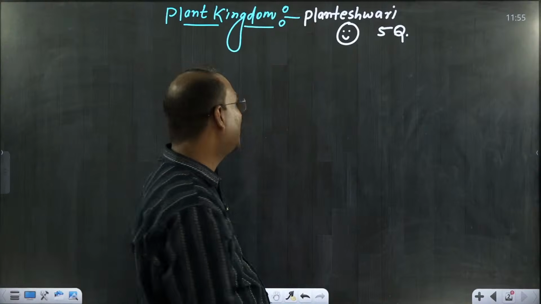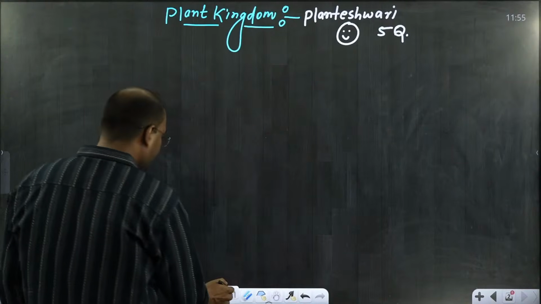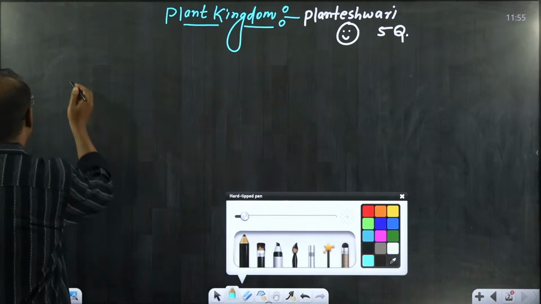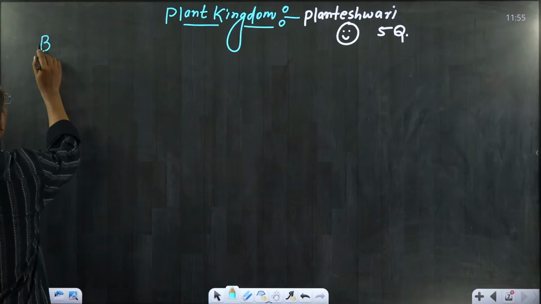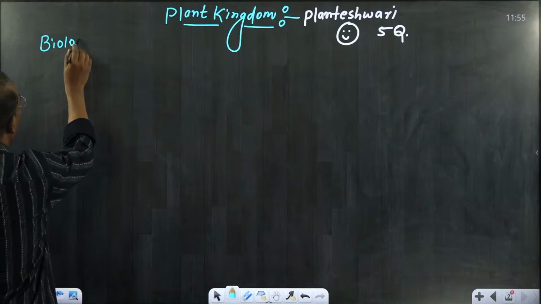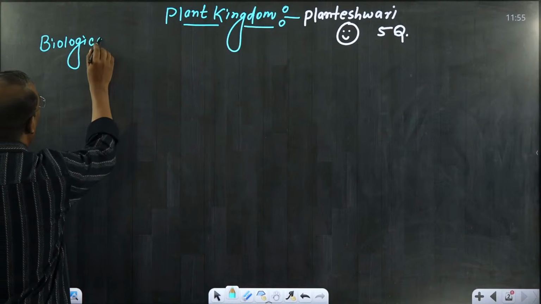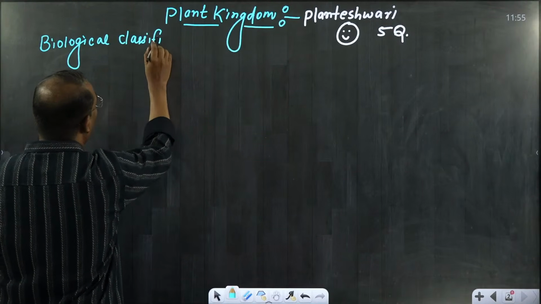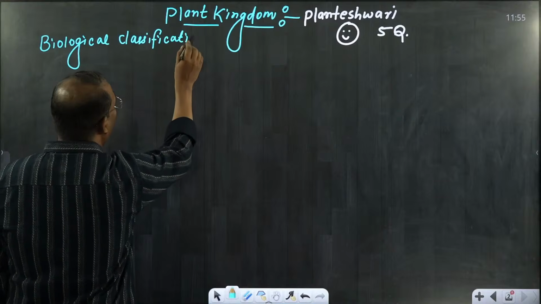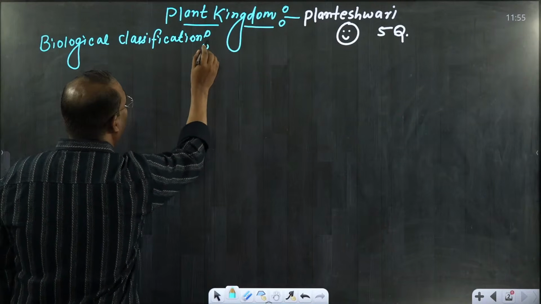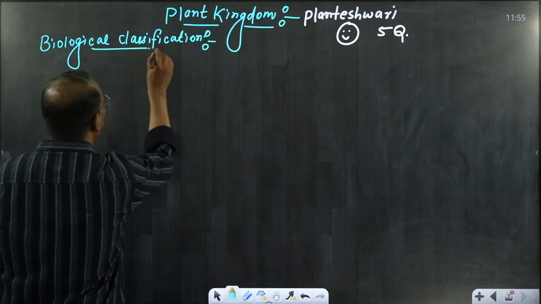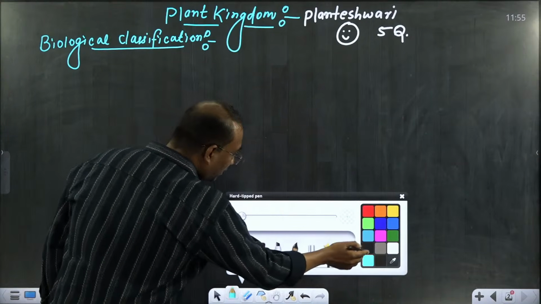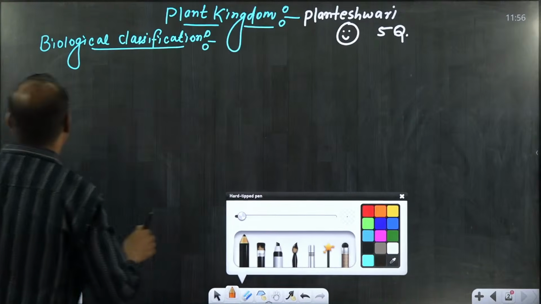I hope you have completed biological classification. The first chapter was biological classification, maybe the living world you have studied. Without biological classification, we cannot understand this plant kingdom, because the basics will start from here only. Why am I talking about this? Because classification started from here only.